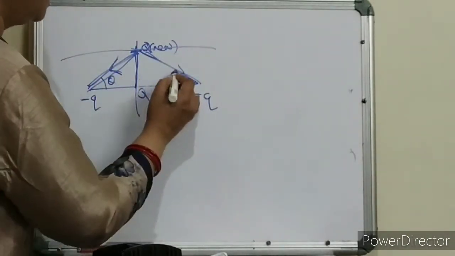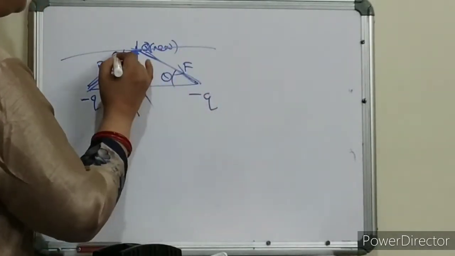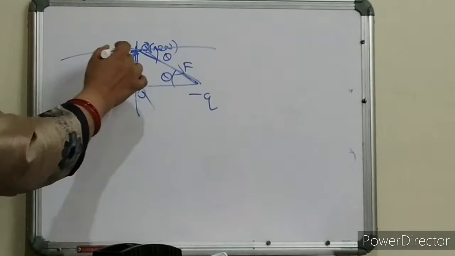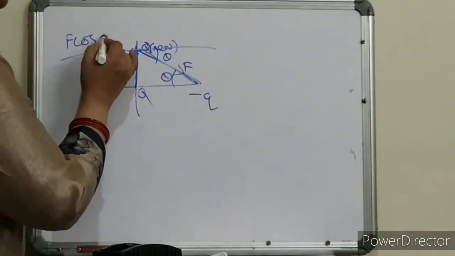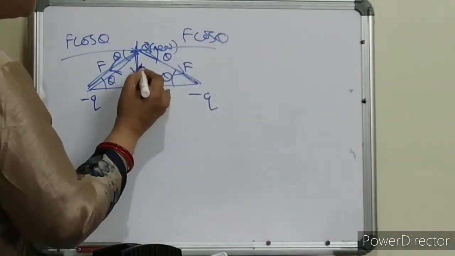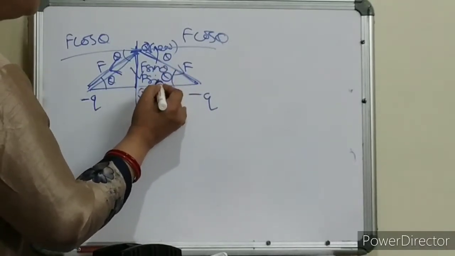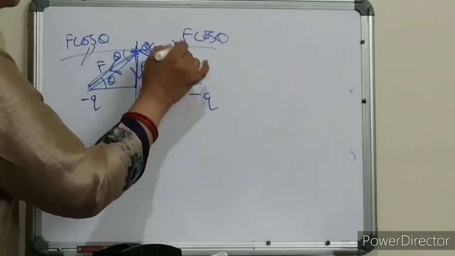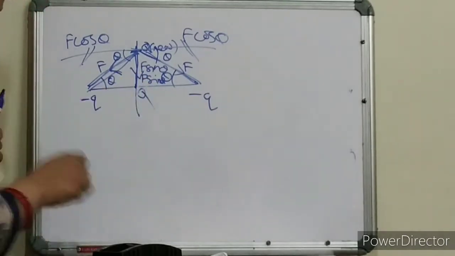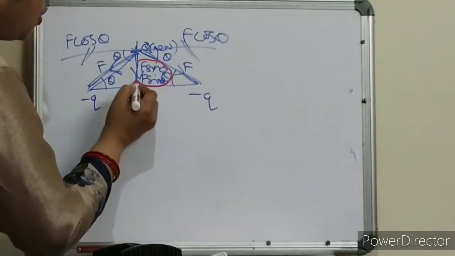Let this angle be theta, and this angle also theta. Then this is your F, this is your F. Now we can resolve this F. So this will be F cos theta and this will be F cos theta, and here F sin theta due to this charge and again F sin theta due to this charge. So this F cos theta will get cancelled out. But see the net now: the component of the force due to both the charges is 2F sin theta.